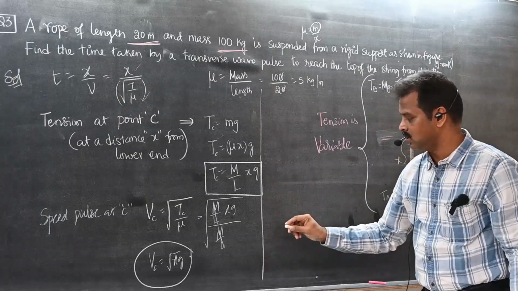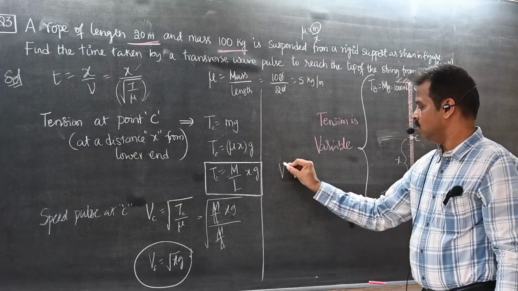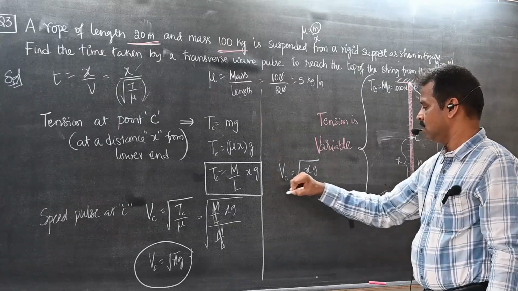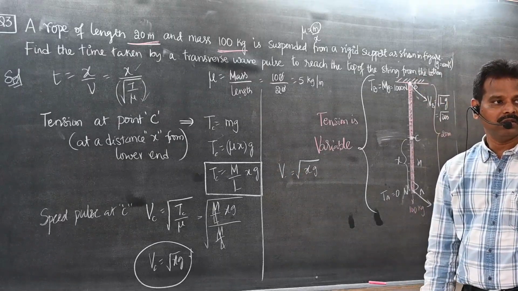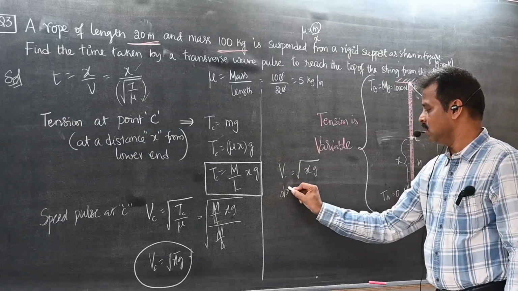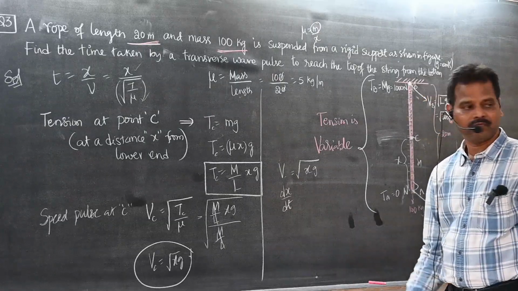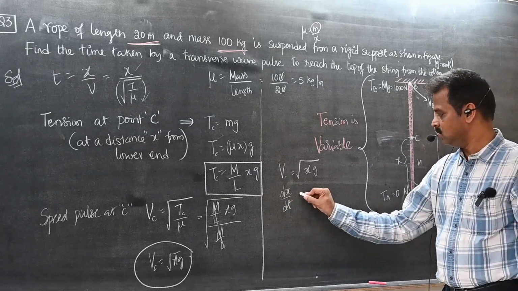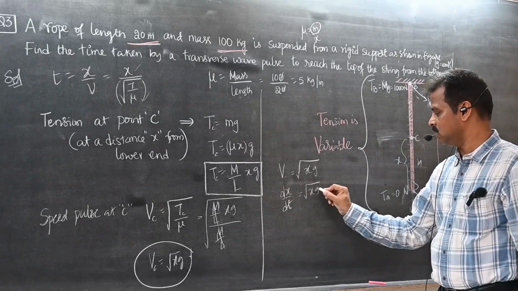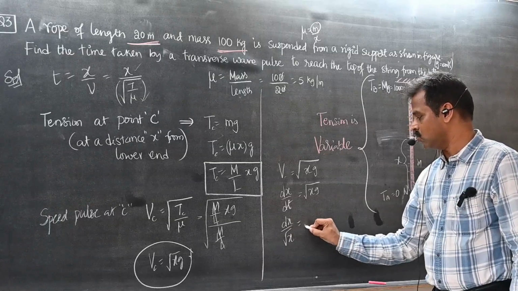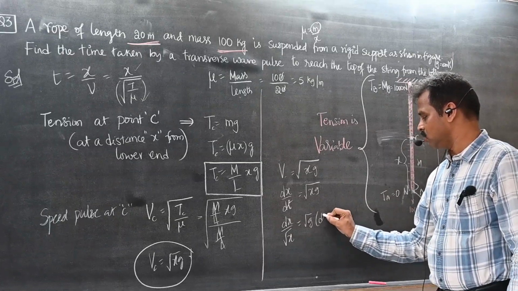Now, I want the time. Velocity at C is equal to root xg. But what is velocity, students? The rate at which distance is changing. Can I write this as dx by dt? Dx by dt is equal to root xg. So dx by root x is equal to root g into dt.